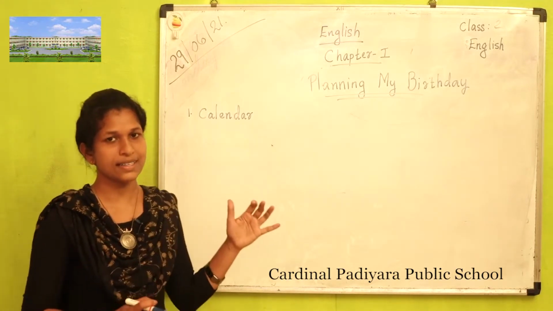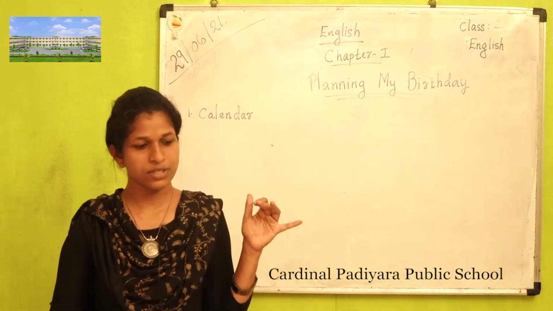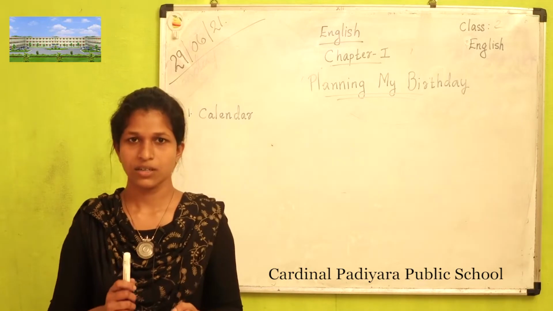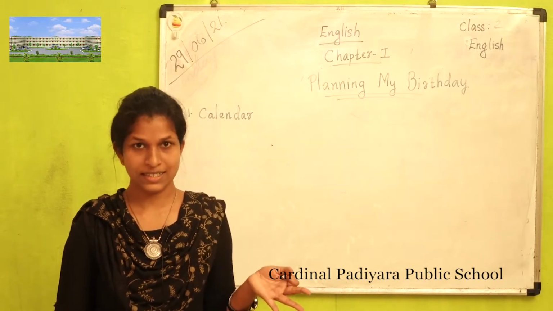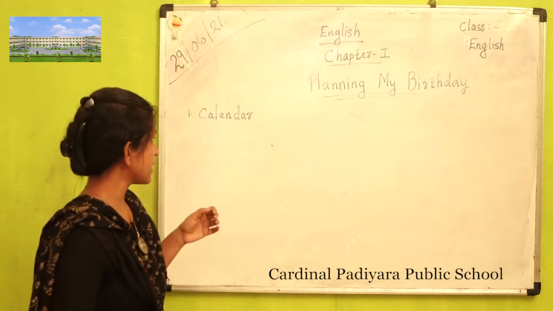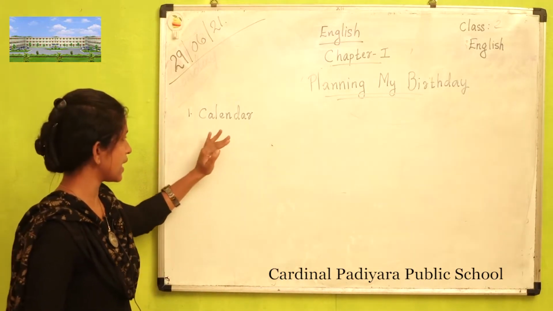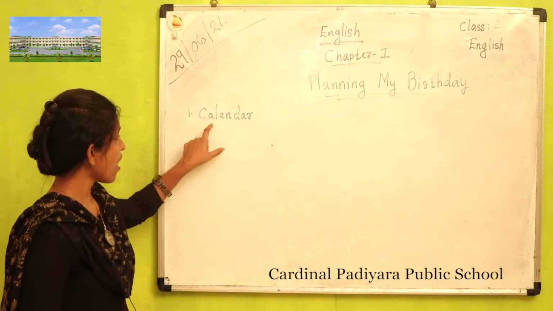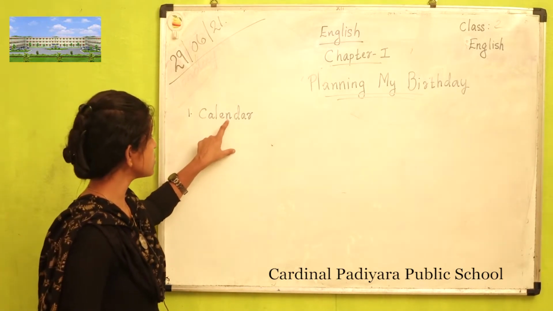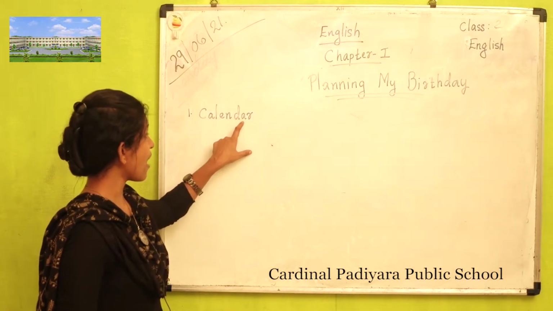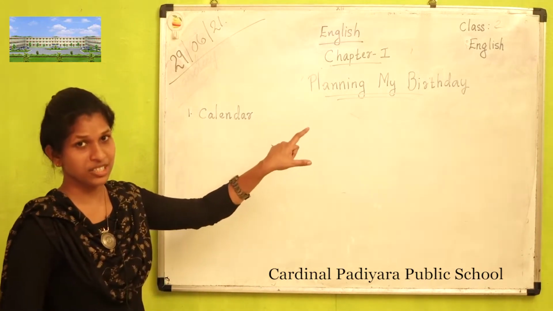What you can see in the calendar is, of course, days, months, weeks in a year. That's a calendar. Can you see the phonics of this calendar? K, A, L, A, N, D, A, R. Calendar.